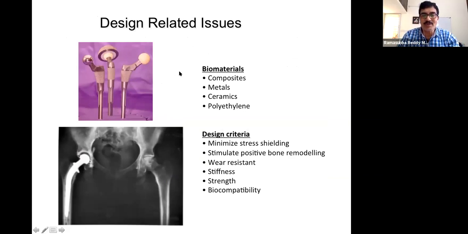So these are the instruments that we have to go for: different biomaterials, the composites, metals and ceramics and polyethylene, or maybe design criteria. So minimize stress shielding and stimulate positive bone remodeling. And there are a lot of methods. Of course, even in one's career, maybe one part of design itself will be a great thing if we are able to replace the original of any part of our body. So these are some of the things.